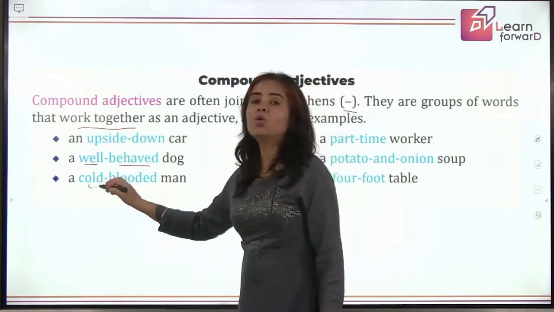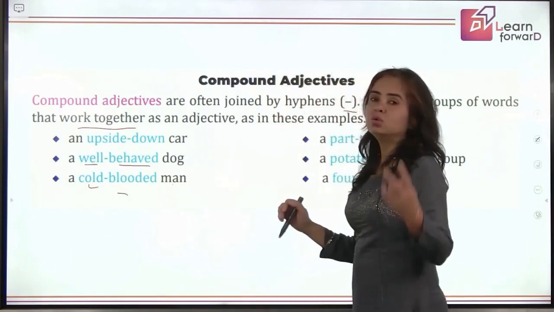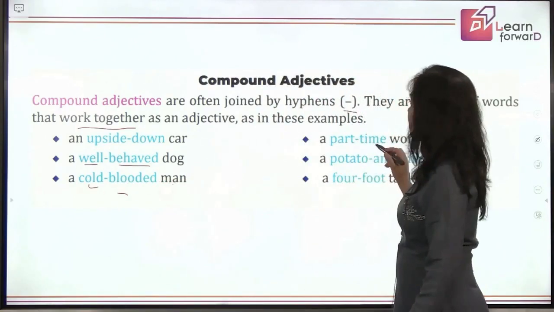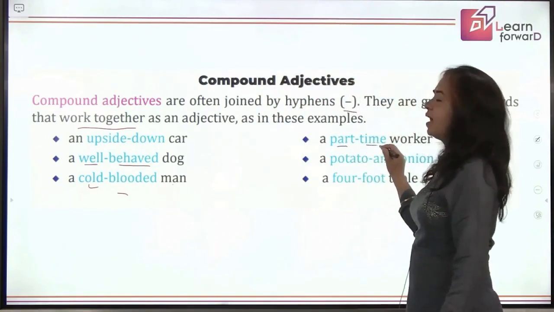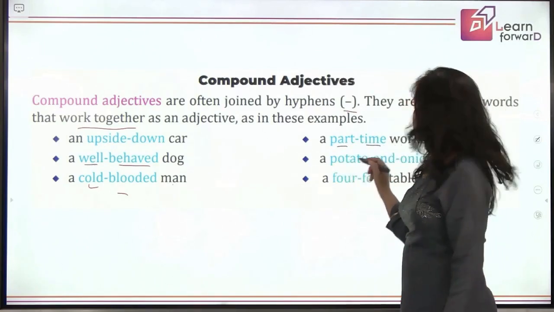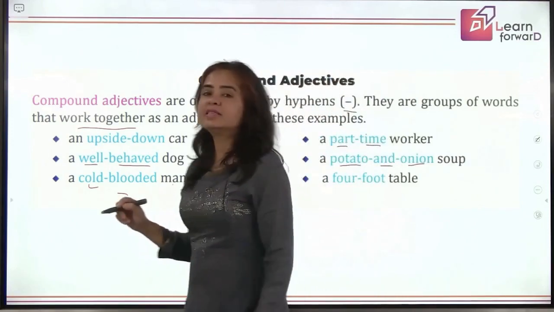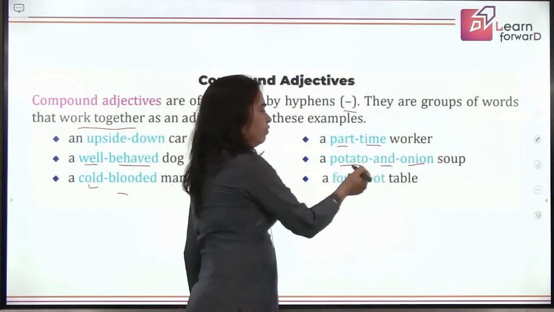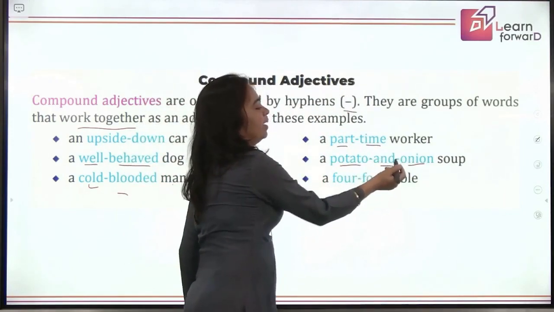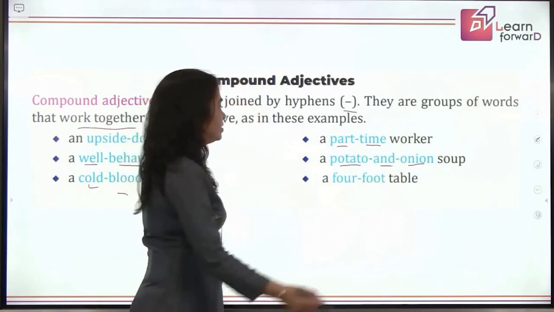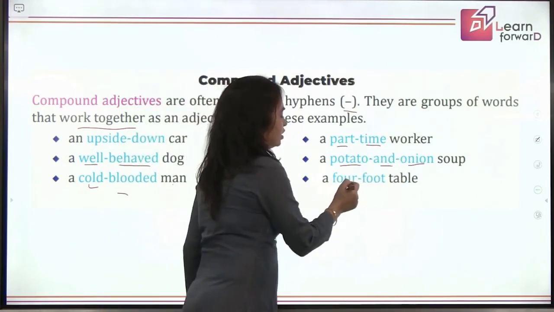Next is a cold-blooded man. So two words again joined together as an adjective. Part-time work. Two words again. Then potato-and-onion soup. So it is describing the soup here. We are using three words and then we have hyphens here. Please remember that. A 4-foot table.